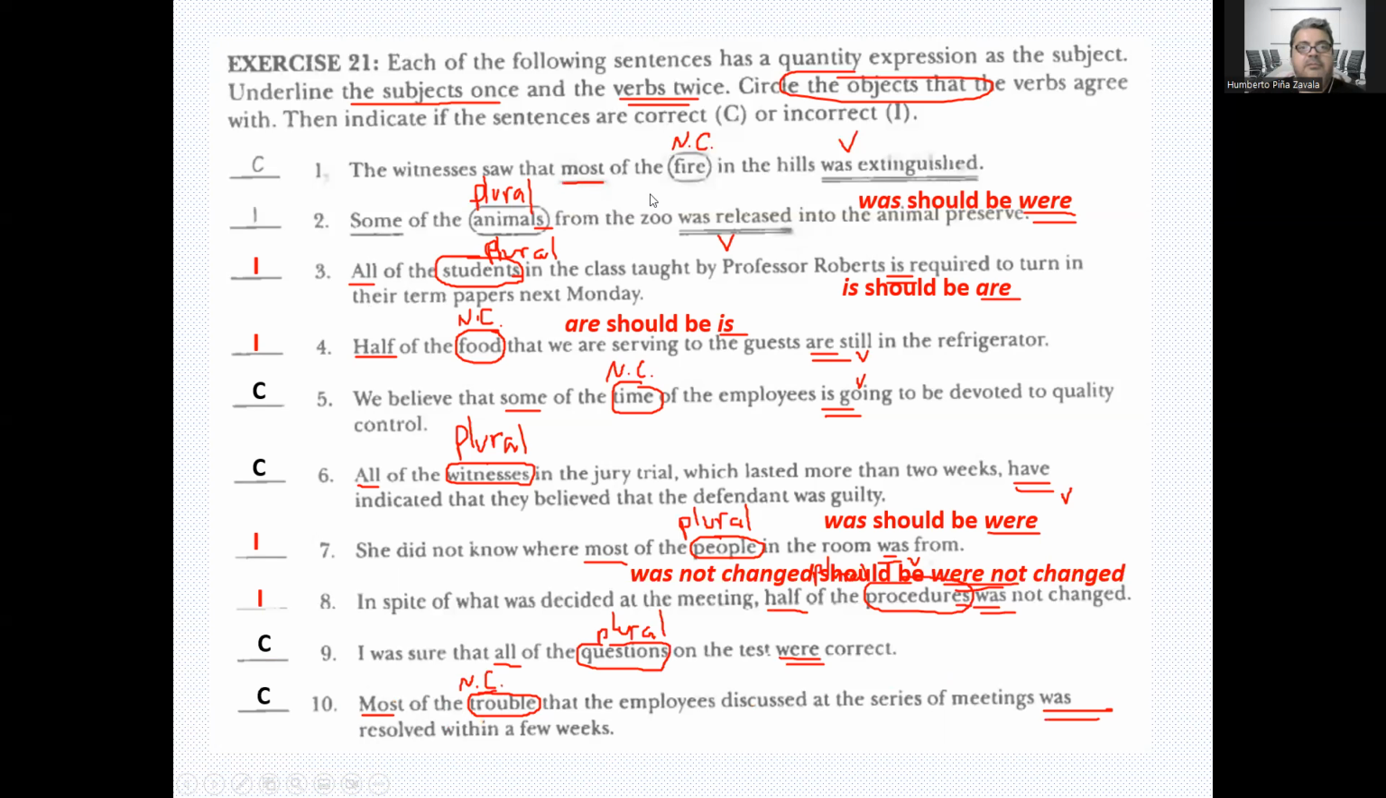All right, so be on the lookout for these expressions like most, some, all, half, because we have to see what they're talking about, fire, animals, students, so we can know what kind of verb we need.